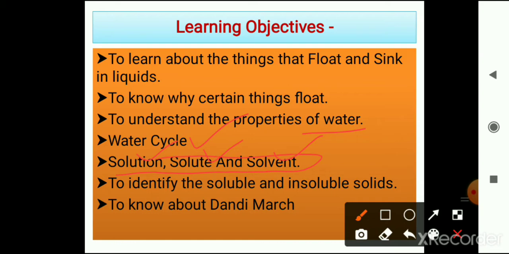Number 6 is to identify the soluble and insoluble solids. And the last one is to know about Dandi March. Let's start our lesson.